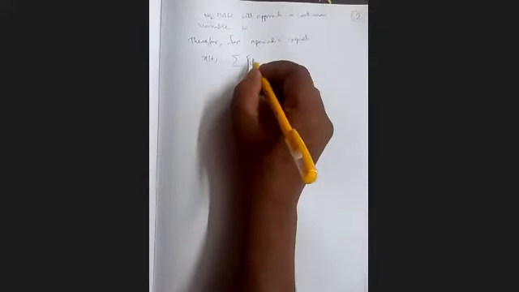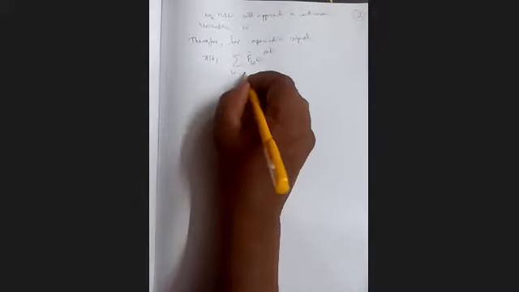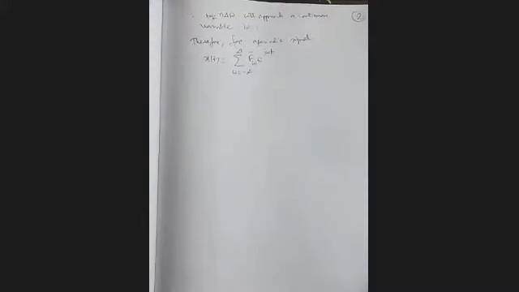And this will also be replaced by a continuous variable. Clear? So ultimately we can write x(t) equal to F(omega bar) e to the power j omega t, where omega varies from minus infinity to plus infinity.